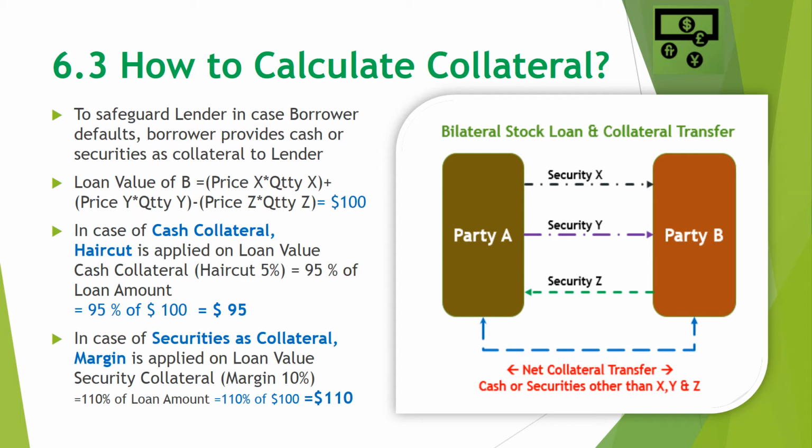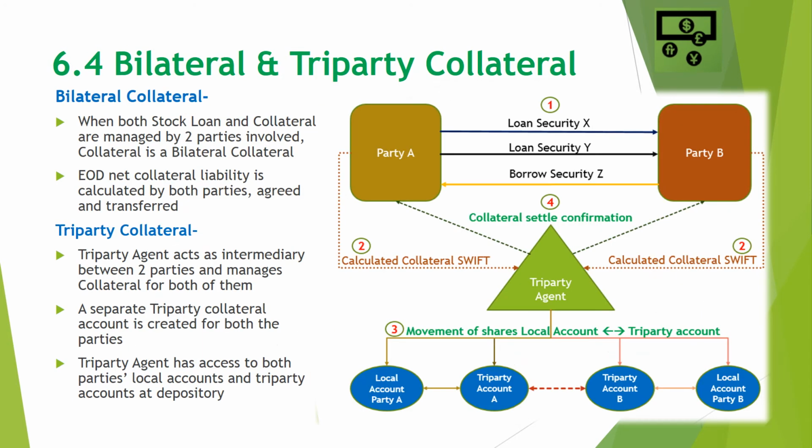These cash or securities are called collateral. As seen in the diagram, party A is lending security X and security Y to party B, while it is borrowing security Z from party B. Now collateral transfer between two parties can happen in two ways. One is bilateral and the other one is triparty collateral.